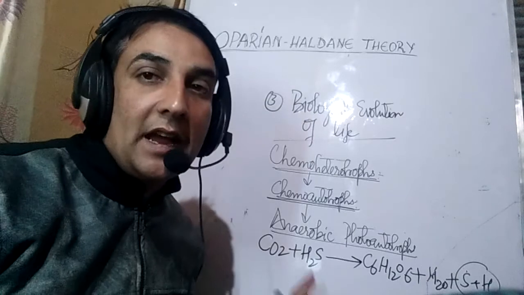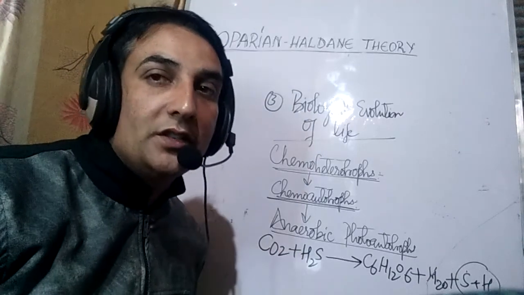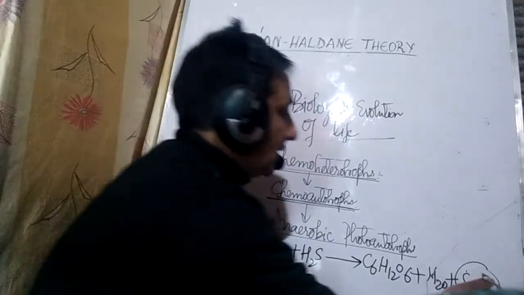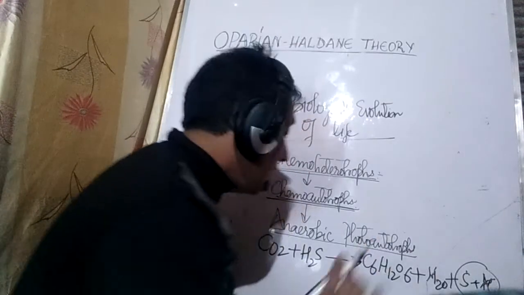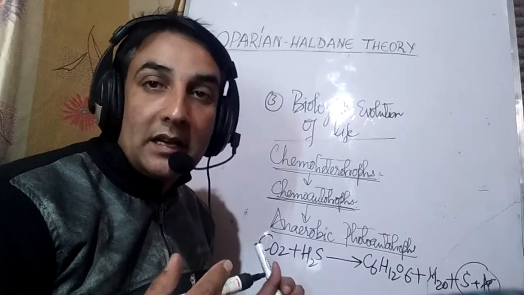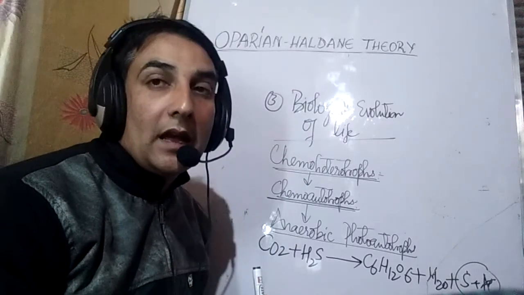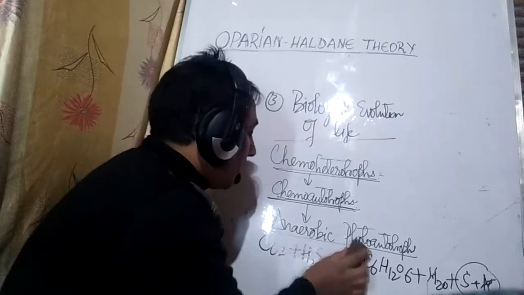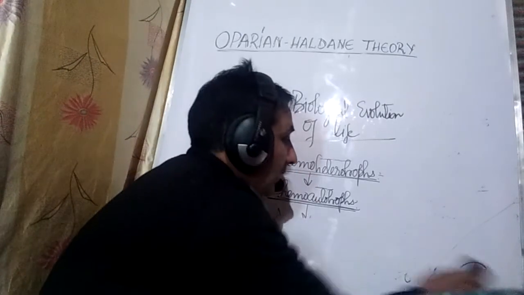That is why we call it an anoxygenic process. The sulfur was released over here. So the chlorophyll began to develop, but there was no aerobic photoautotrophism yet. Later on, aerobic photoautotrophism began to develop.